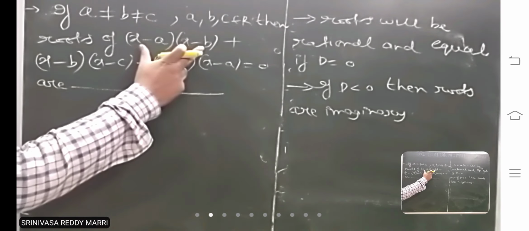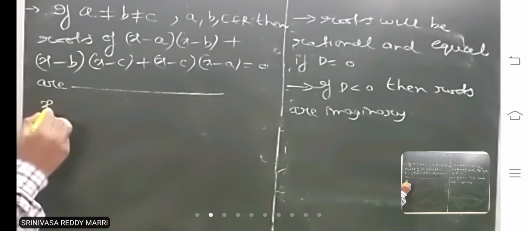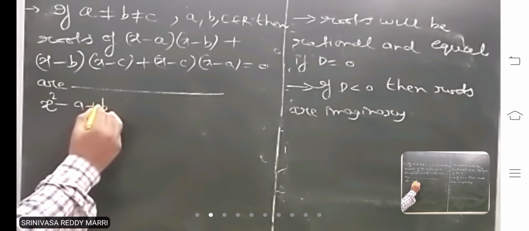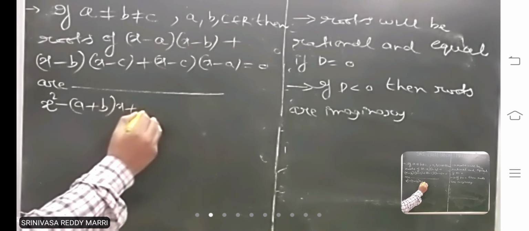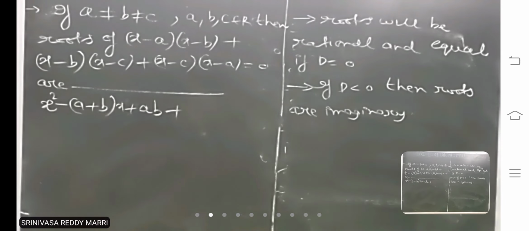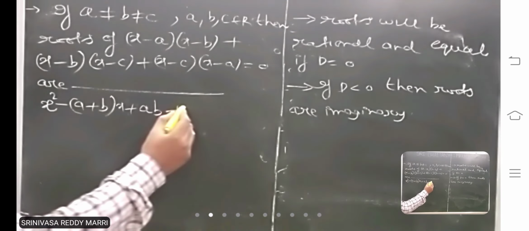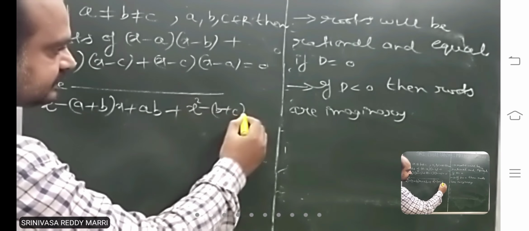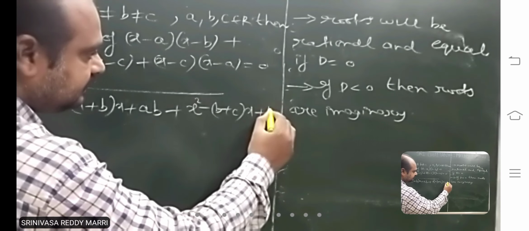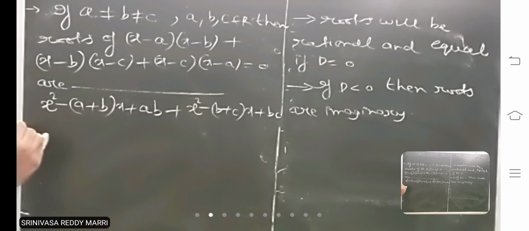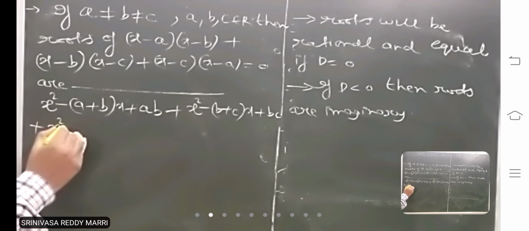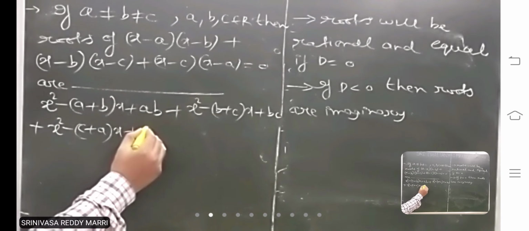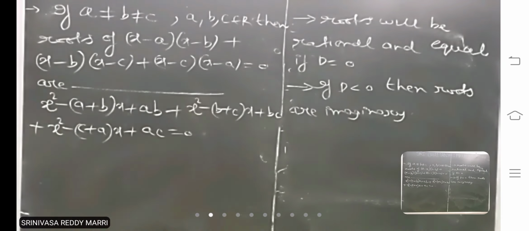Look at it. Multiplying this out, the first expansion gives x square minus (a plus b) into x plus ab. The next gives x square minus (b plus c) into x plus bc. Expanding the last gives plus ac equal to 0.